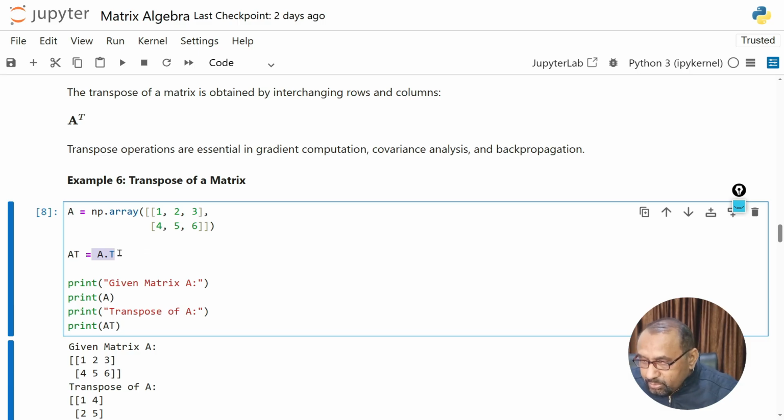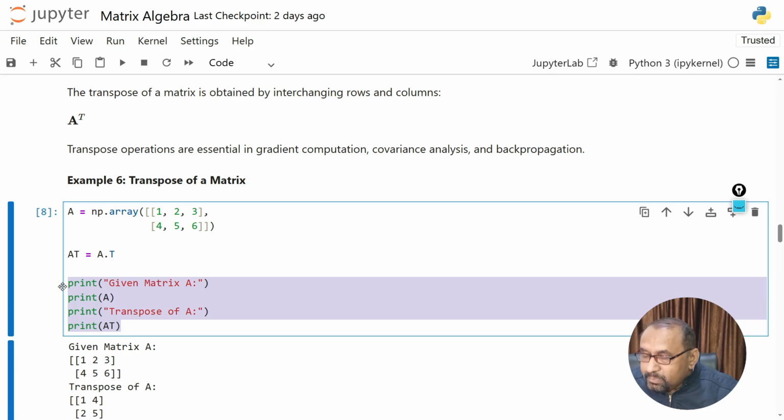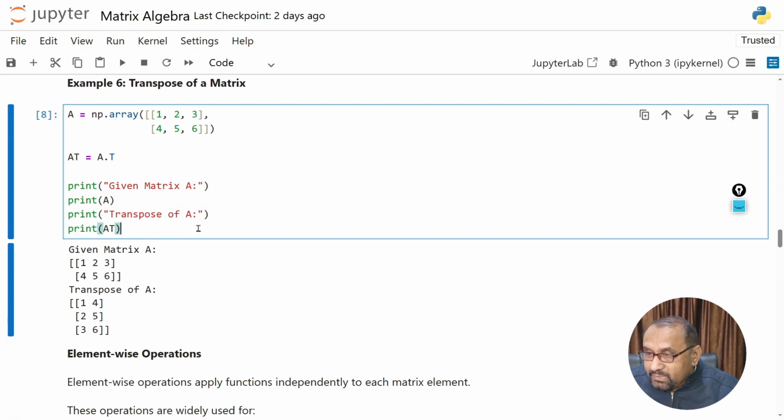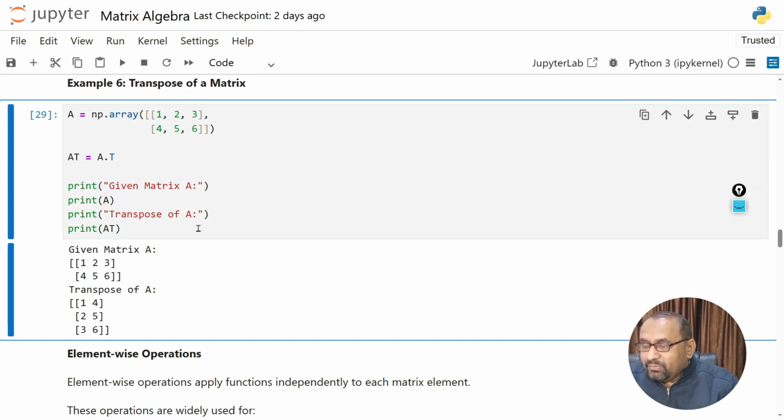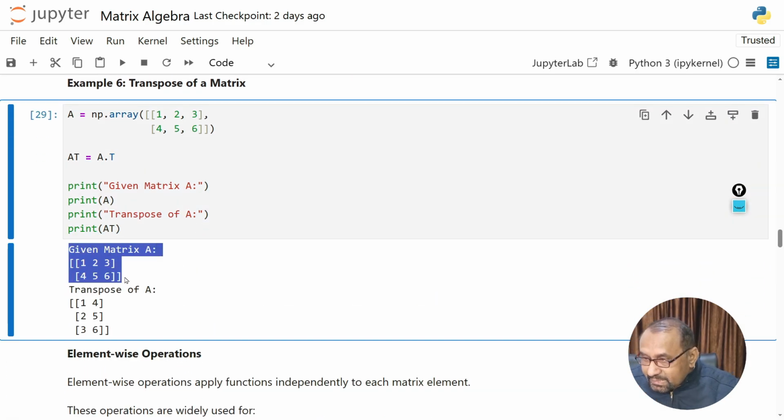Okay, so this matrix will be stored inside AT, and these are the statements to print the matrices. Okay, matrix A as well as matrix A transpose. So when I execute this statement, you will see this is the given matrix A, and you can see the elements in the first row 1 2 3 and second row 4 5 6. And when we take the transpose, the first row becomes the first column and the second row becomes the second column, as you can easily observe in the transpose of this element.